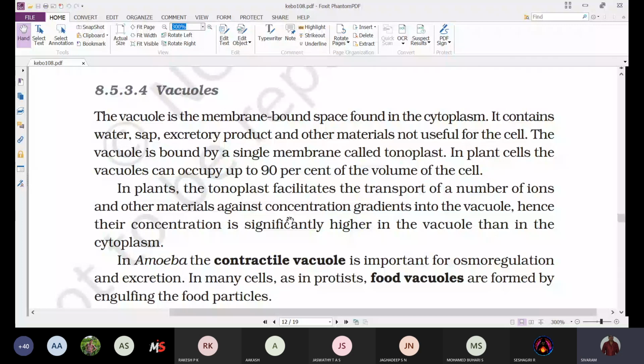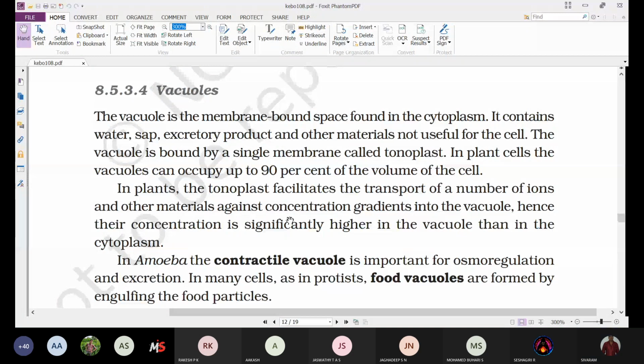Due to the presence of a single large vacuole, the nucleus is also pushed to one side. While we were discussing the plant cell, we discussed this. Why is the nucleus pushed aside? Because of the presence of a single large central vacuole. The vacuole occupies most of the cell, and we will find only a thin layer of peripheral cytoplasm.